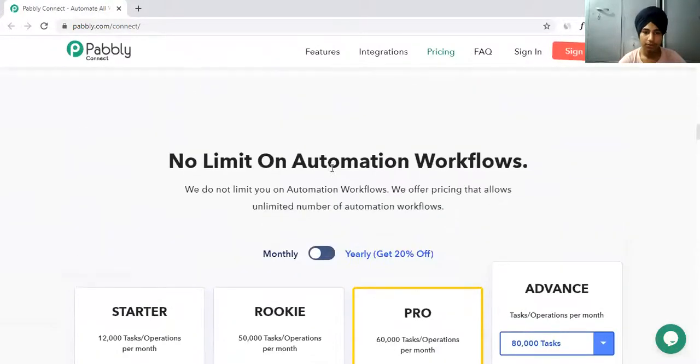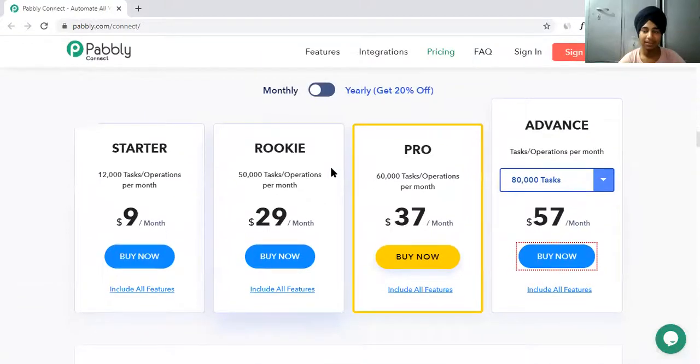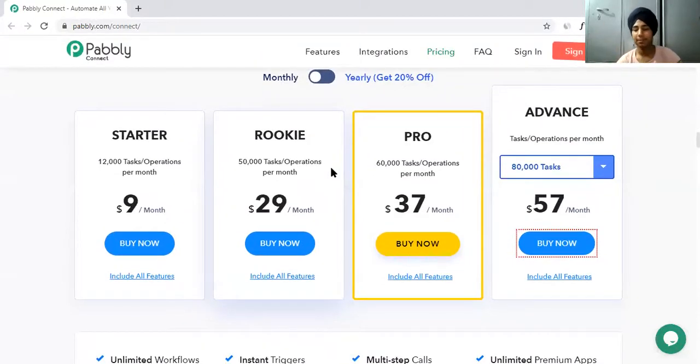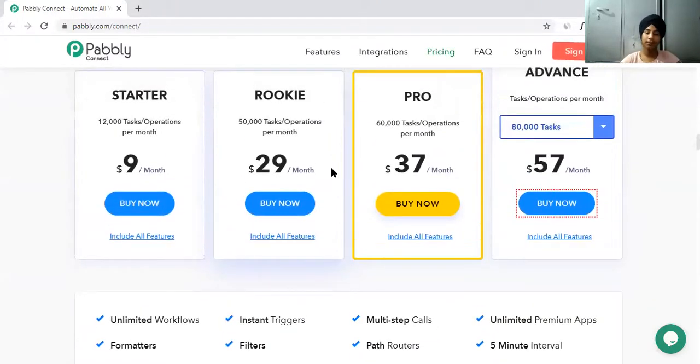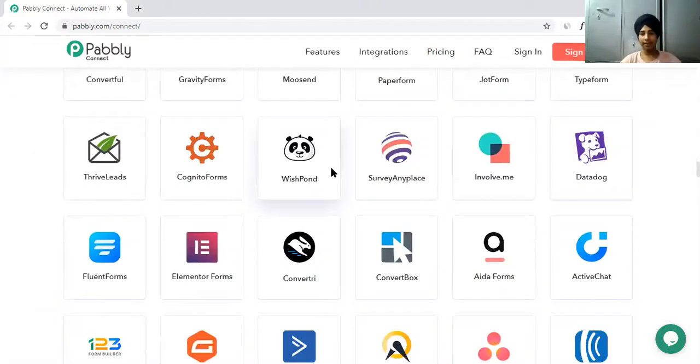No limitations. So let's talk about Pebble Connect pricing. They are very cheap as compared to Zapier. They are charging you around $9 per month only for 12,000 integrations. That's huge, guys. Like 12,000 tasks you can do. I mean, 12,000 people can buy your product and you will get the data. Even if 7,000 people buy it and others don't, $9 is nothing for you guys. If we compare other tools like Zapier, they are charging you $70, $80 per month. So this is something that I really like about Pebble.